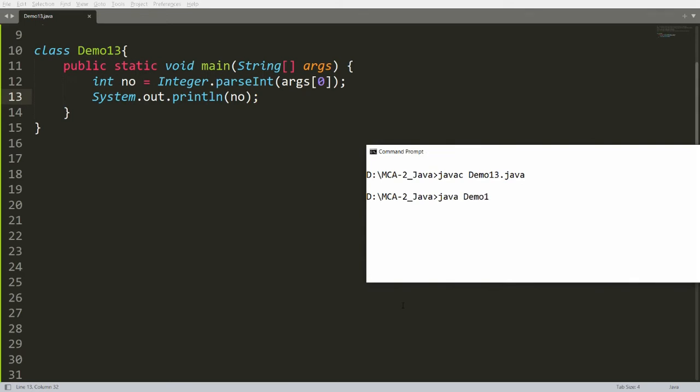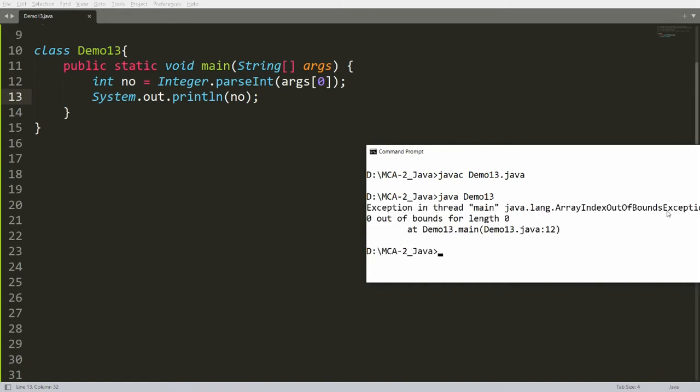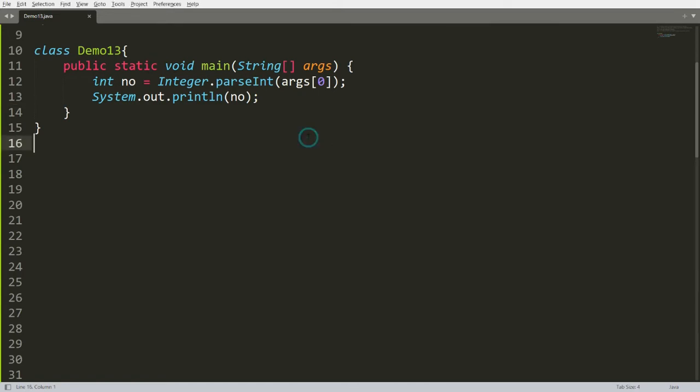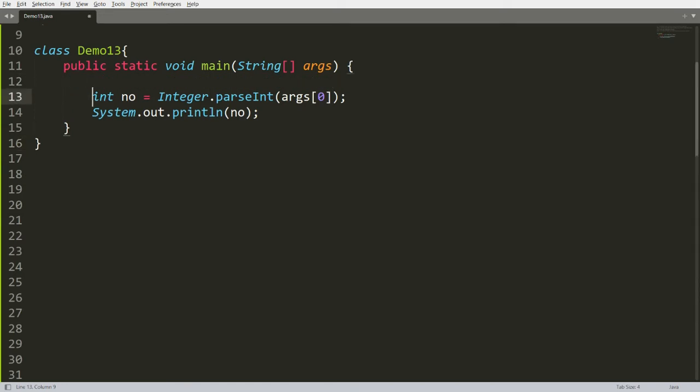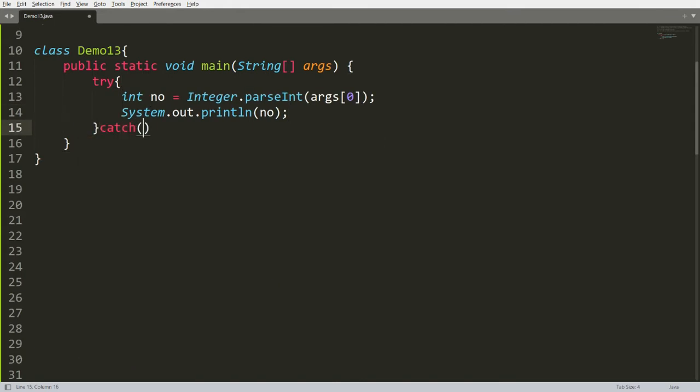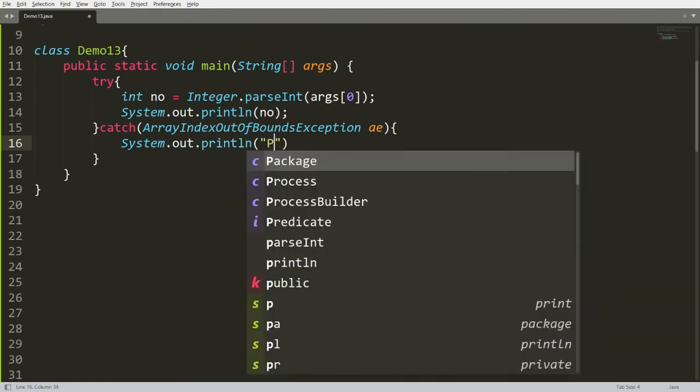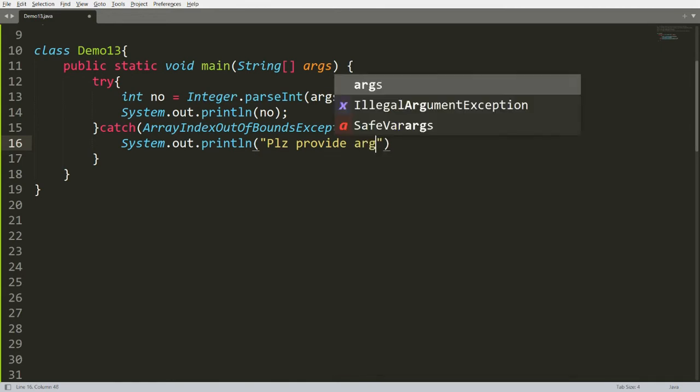But if you are not providing any argument, then you will get an exception, and that is array index out of bound. Why? Because you are getting the 0 index and you are not passing the 0 index. So it will throw an array index out of bound exception. So what can we do? We can write this code in a try and catch that exception. So here we can catch ArrayIndexOutOfBoundsException, and here you can provide the message to the user: please provide argument.